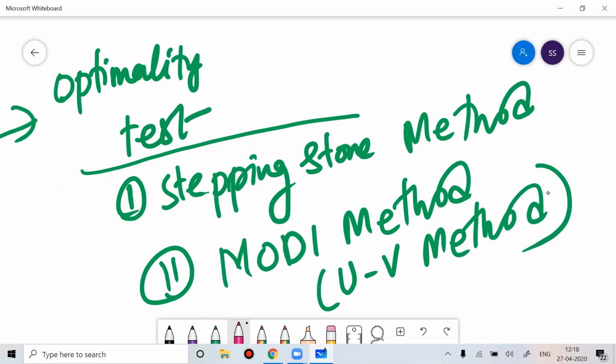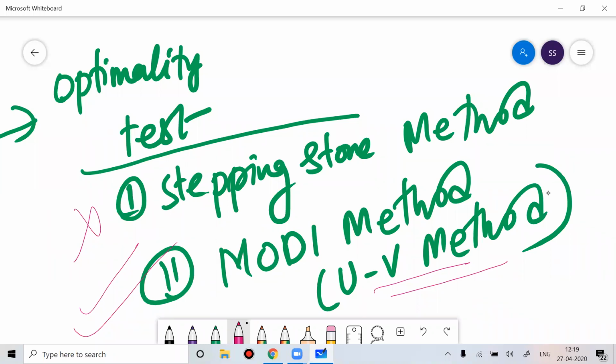Normally we don't use the stepping stone method. For exams, we always prefer the UV method only, that is Modi method. In this, we solve the problem by taking variables called U and V, and with that we get the answer for the given problem.